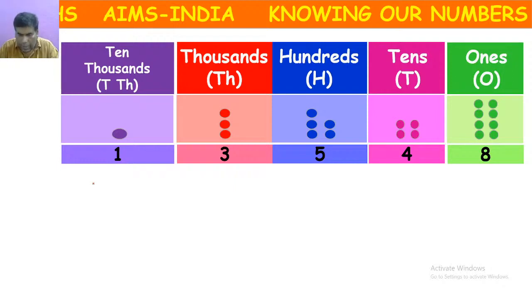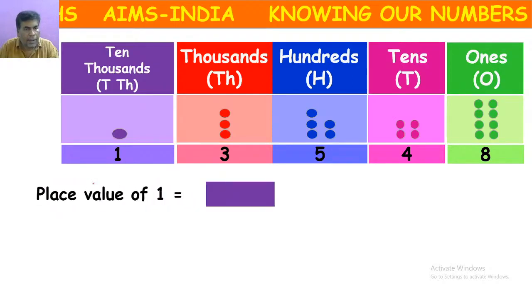Let's observe their place values. Now, what is the place value of 1? Here it is 10,000. Why? It is located in the 10,000s place. So we have to multiply 1 with 10,000.